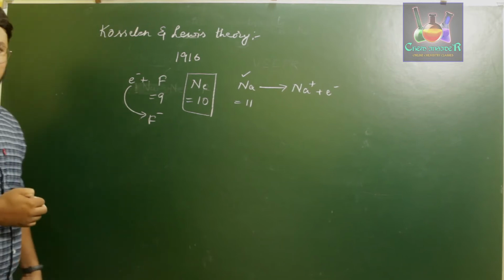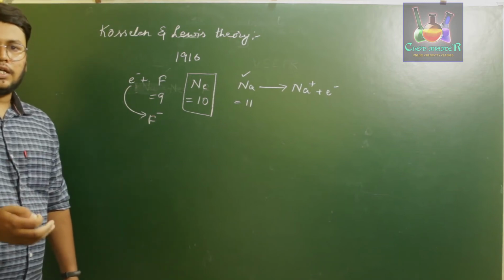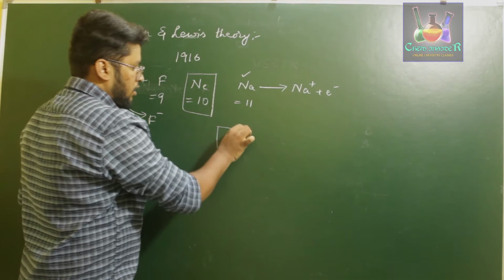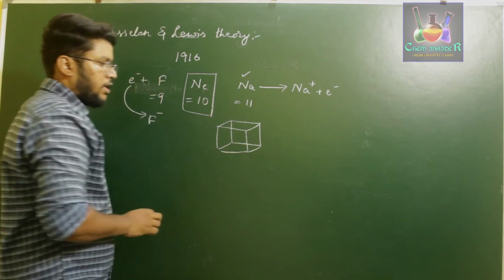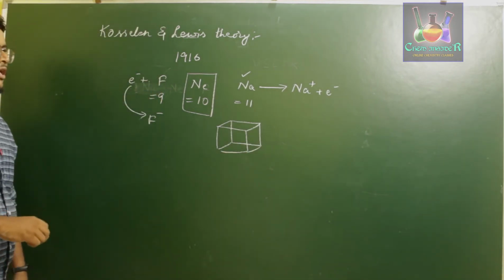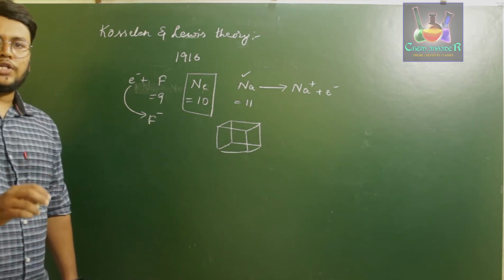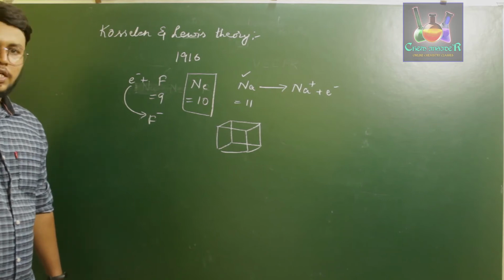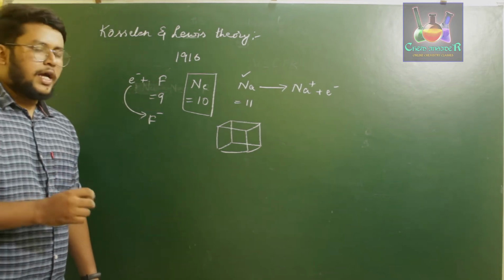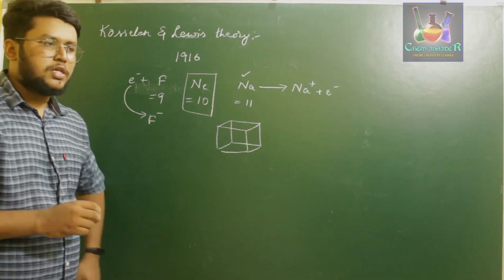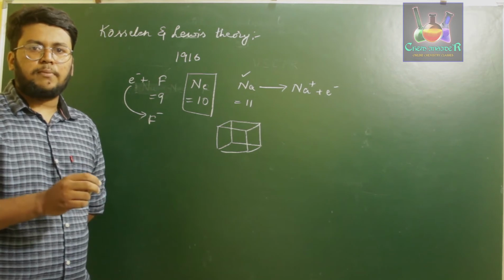So Lewis considered the nucleus with the inner electrons as a kernel, that is a kind of a cube. If you consider a cube of this type, it has 8 corners. Lewis said that each atom of an element, in order to form a molecule or a compound, has to obtain a stable octet structure. That is, it should carry 8 electrons in its valence shell.